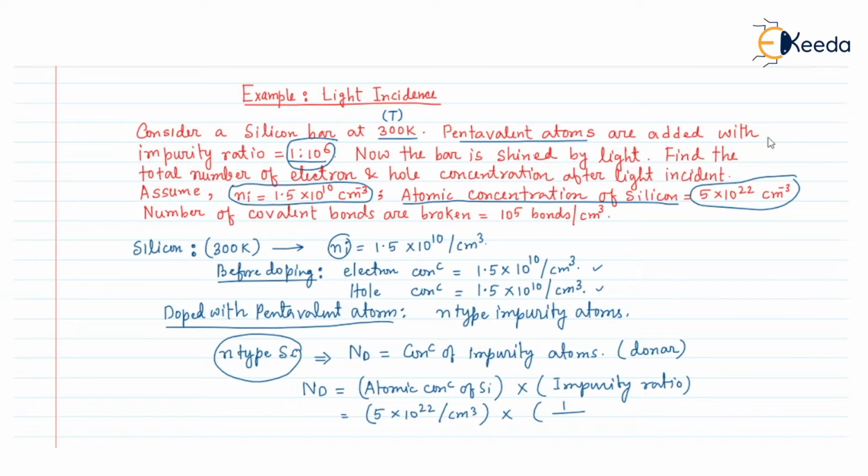So we write 1 divided by 10 to the power 6. From this equation the Nd value will be 5 into 10 to the power 16 atoms per centimeter cube. This is the concentration of donor impurity atoms inside the semiconductor.